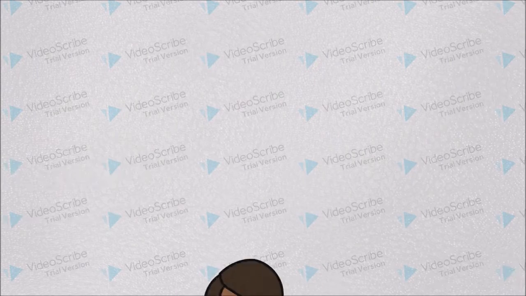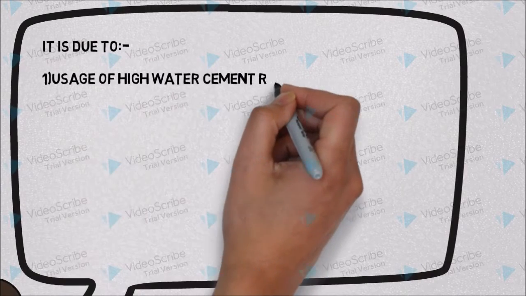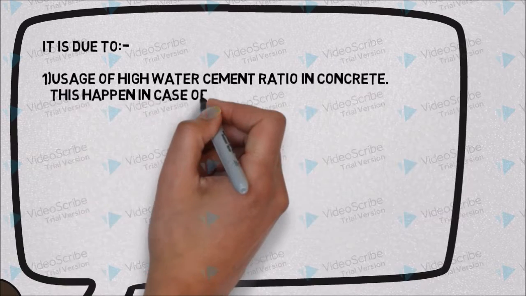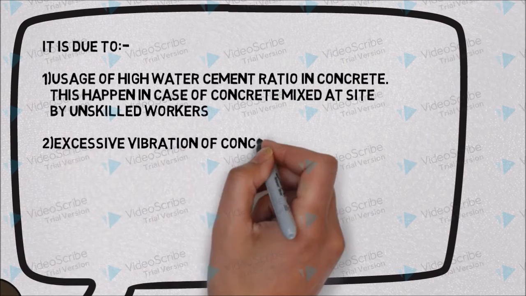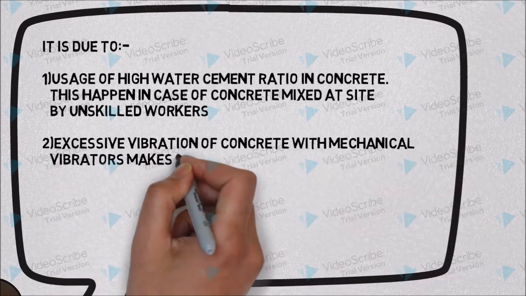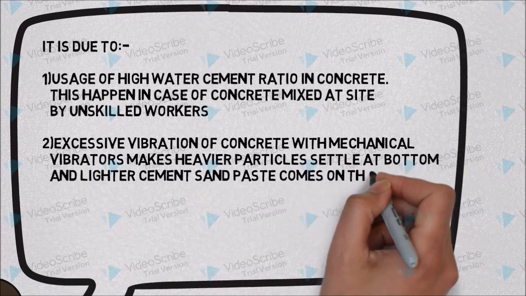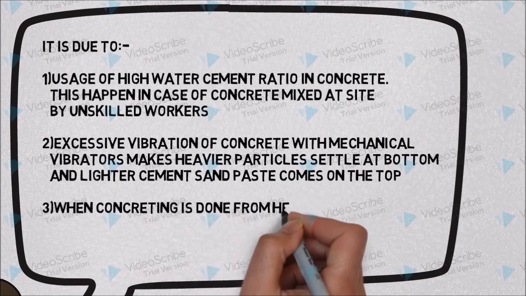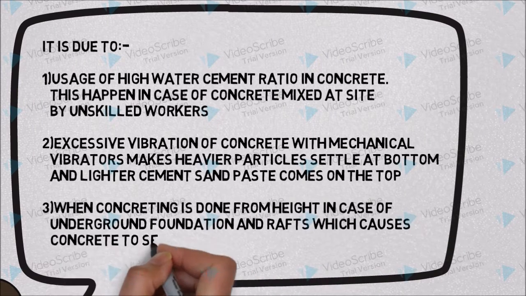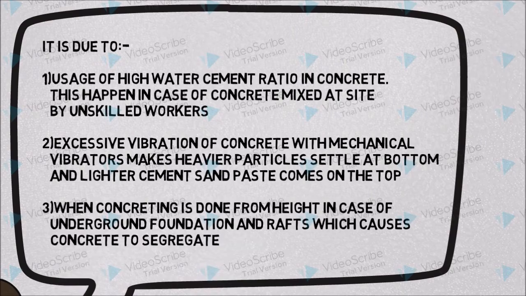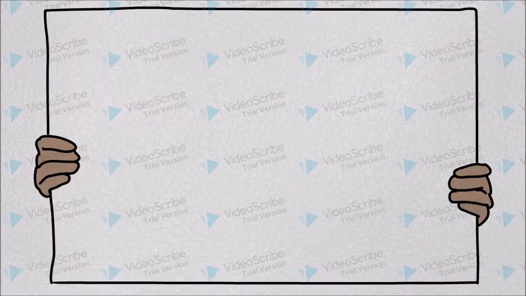How does segregation occur? First of all, usage of high water-cement ratio in concrete. This happens in case of concrete mixed at the site by unskilled workers. Secondly, excessive vibration of concrete with mechanical vibrators makes heavier particles settle at the bottom and lighter cement and sand paste comes on the top. Lastly, when concreting is done from height, in case of underground foundation and raft, which causes concrete to segregate.